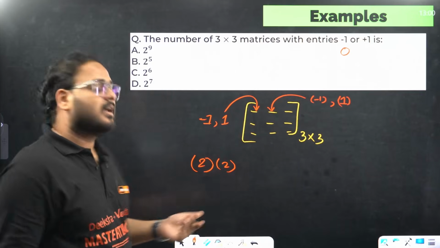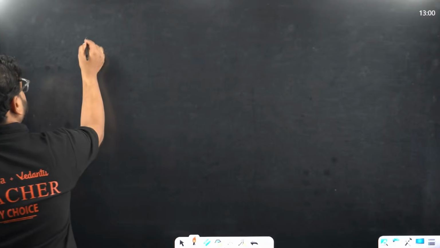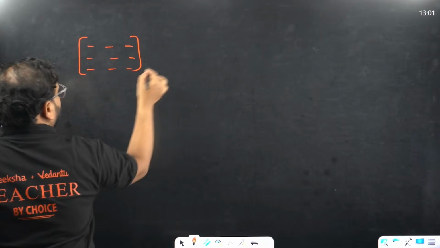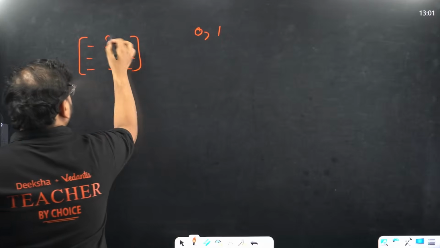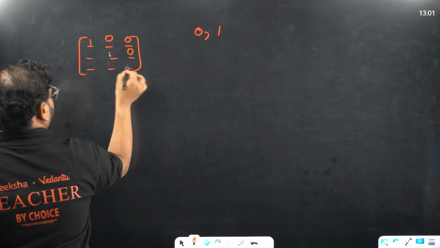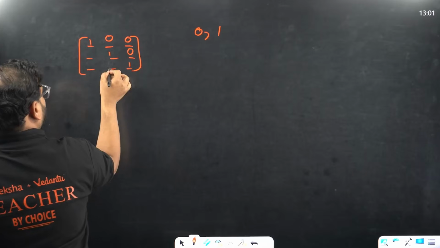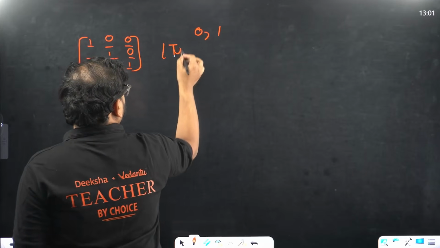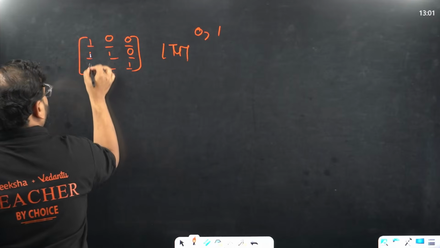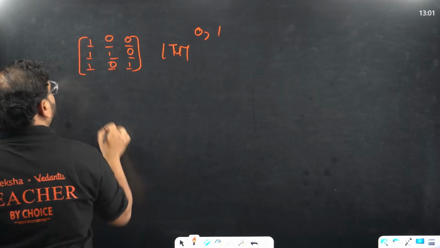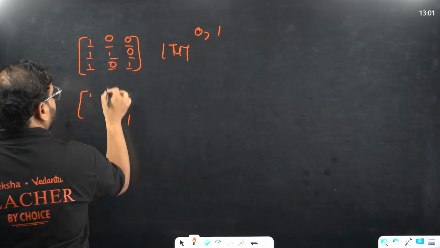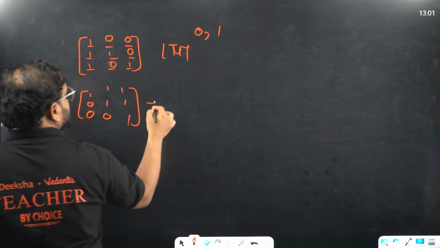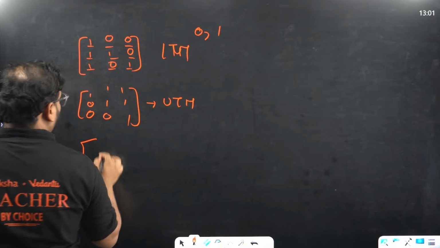In what cases? Beta, in the cases where, let's say I have this matrix and to fill with 0 or 1. And if you take 0, 0, 0 here and this is all 1, if you take this as all 1, it becomes what? Upper triangular or lower triangular. If you take this as 1, 1, 1, or even if you take this as 0 over here. But if you take this all 1, 1 and you take 1, 1, 1 over here and you take 0, 0 here, it becomes upper triangular matrix. If you take all 0 here,